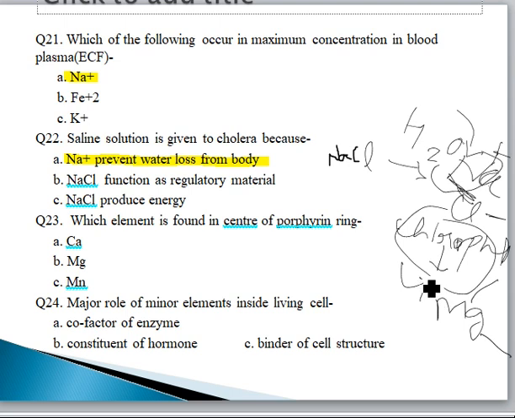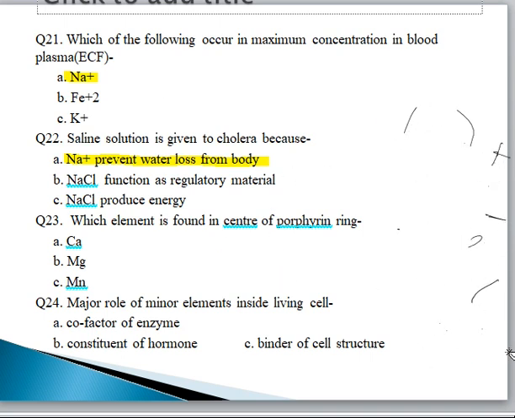Hope you are understanding well. So we can take a highlighter for the options. So the correct option is magnesium.